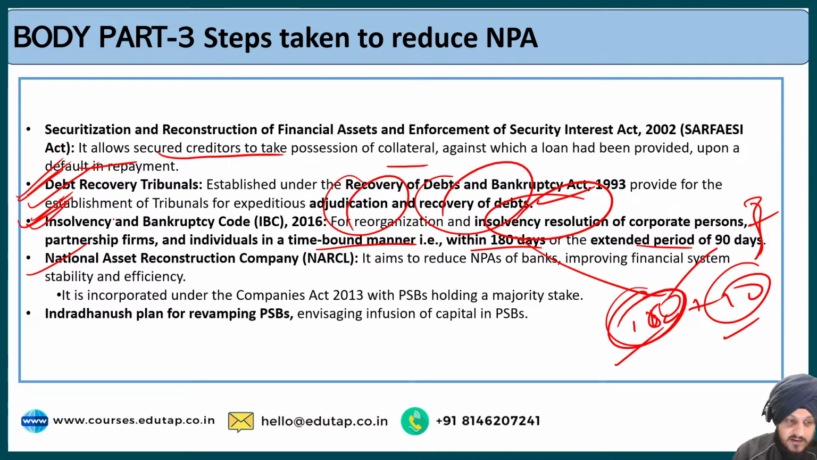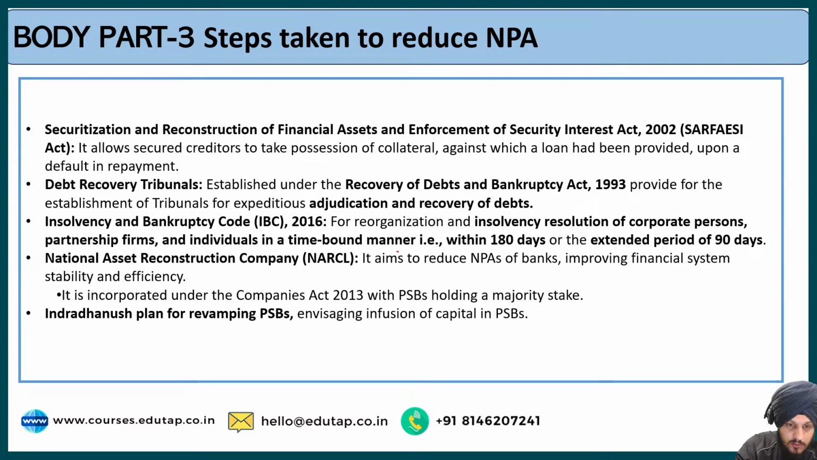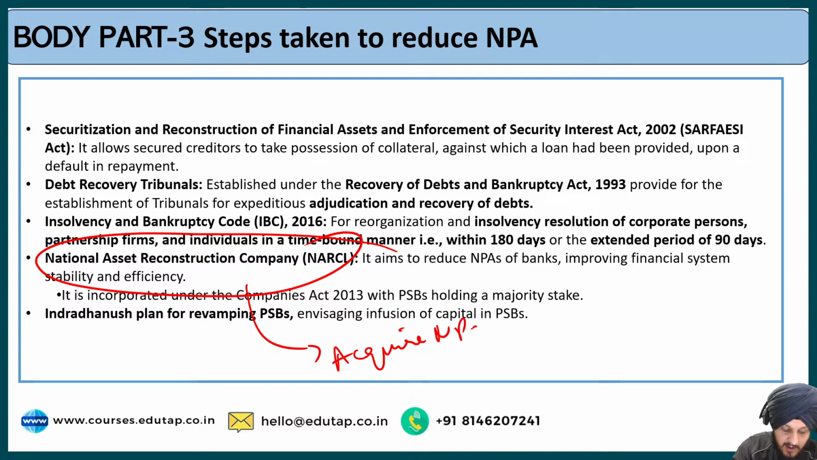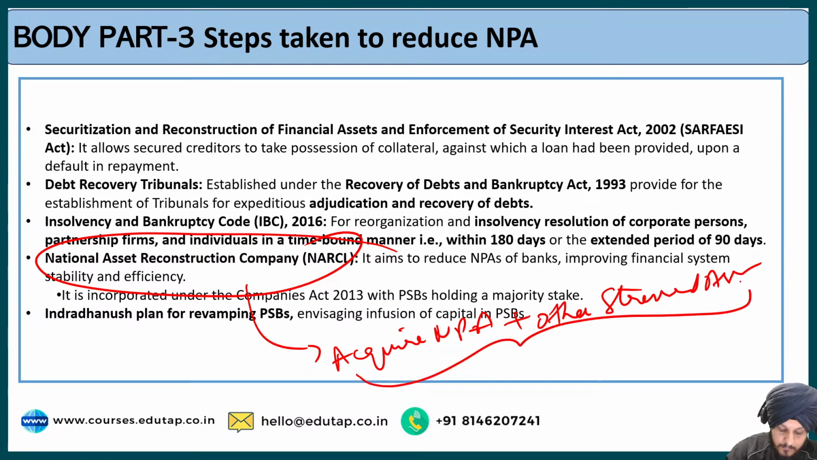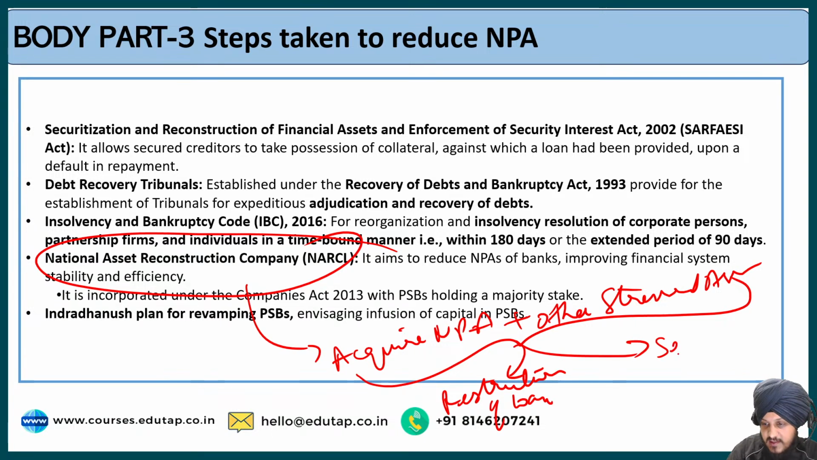The next is the National Asset Reconstruction Company. The job of these companies is to acquire the NPAs and other stressed assets from the banks. What they do with this NPA is either restructure the loans, or they can sell the loans or the assets related to those loans, or the collateral of the borrower.